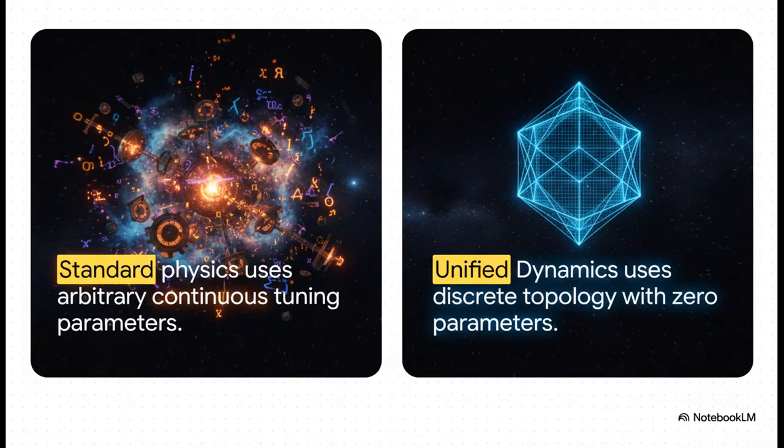And this comparison brilliantly illustrates the core conflict between the old guard of physics and this new theory. Notice how standard physics relies on somewhere between 19 to 26 arbitrary tuning parameters. These are basically fudge factors like the mass of an electron or the strength of electromagnetism that we just have to measure in a lab and manually plug into our equations because the math itself can't predict them from scratch. Unified dynamics, on the other hand, operates under what the sources call an epistemic quarantine. It point-blank refuses to use any arbitrary tuning parameters at all, zero. Its goal is to generate everything deterministically from that basic pixelated geometry we just talked about.